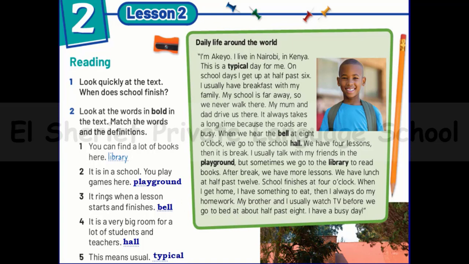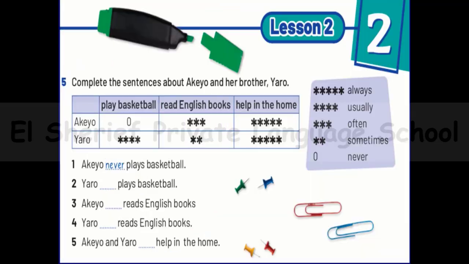Yes, great. We are still in lesson 2, but in this part we will talk about the adverbs of frequency. In unit 1 we talked about present simple, and we said that we have some words that we can use with the present simple. And by the way, they are called adverbs of frequency. So what's the difference between the words always, usually, never, sometimes, often?